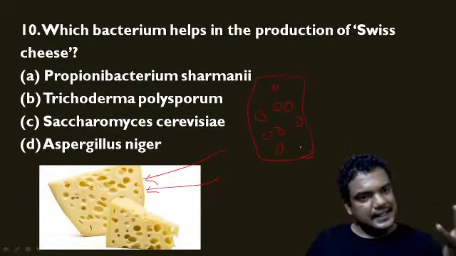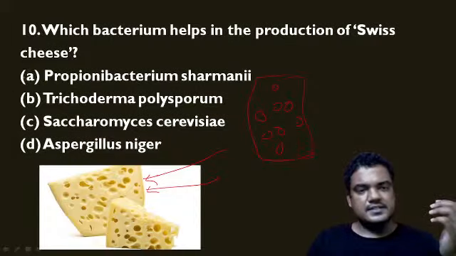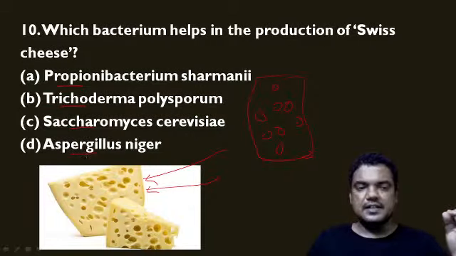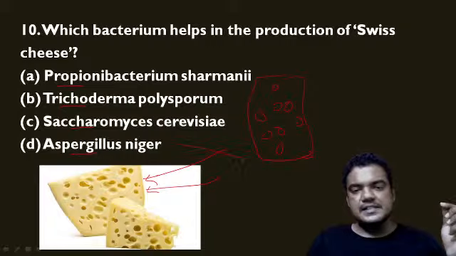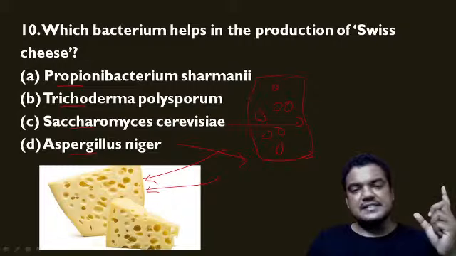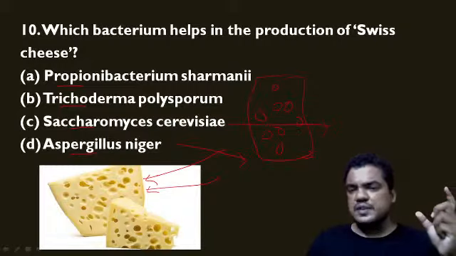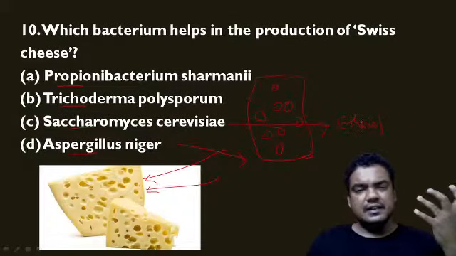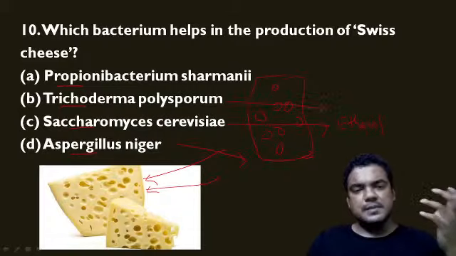So let us read the statements. Propionibacterium shermani, Trichoderma polysporum, Saccharomyces cerevisiae, Aspergillus niger. In this, Aspergillus niger is used for making citric acid, and Saccharomyces cerevisiae is used for making ethanol. Also, it can be used in the bakery. Then Trichoderma polysporum.